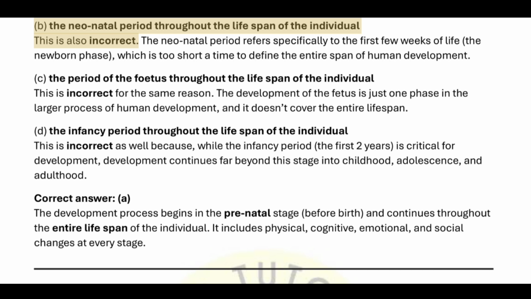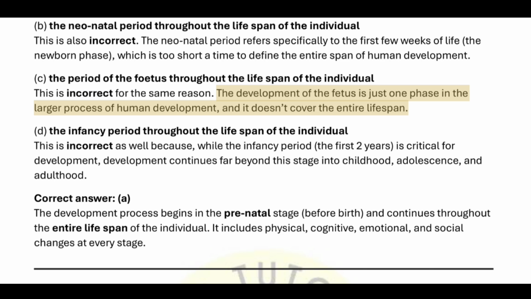B. The neonatal period throughout the lifespan of the individual. This is also incorrect. The neonatal period refers specifically to the first few weeks of life, the newborn phase, which is too short a time to define the entire span of human development. C. The period of the fetus throughout the lifespan of the individual. This is incorrect for the same reason. The development of the fetus is just one phase in the larger process of human development, and it doesn't cover the entire lifespan.